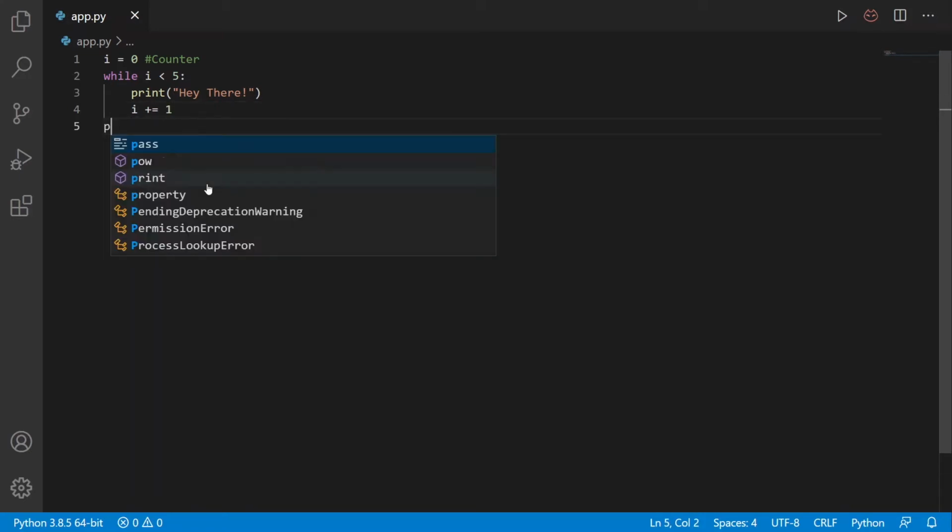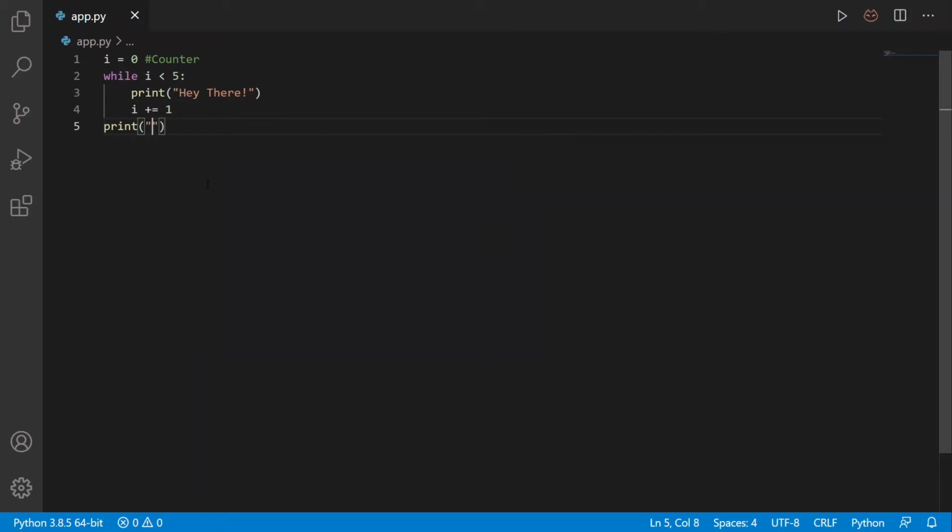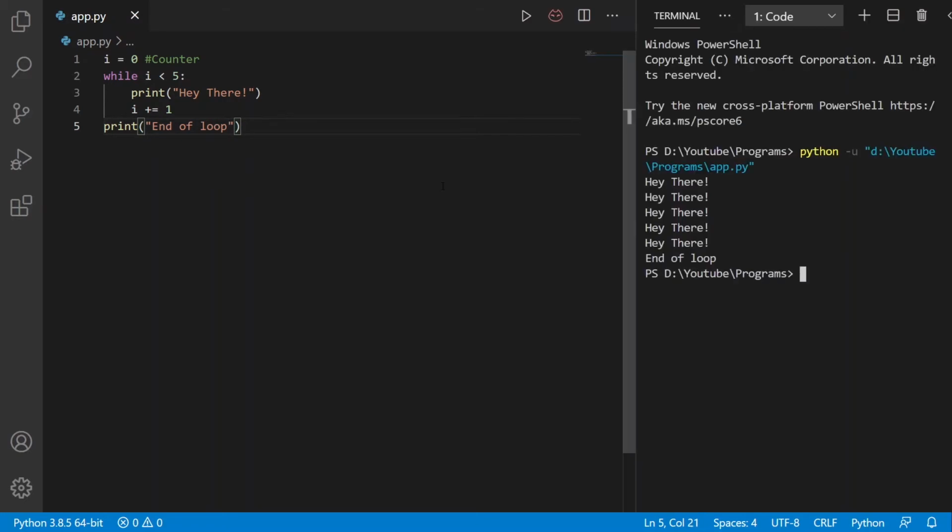That's it. Here I will write print "end of loop". Execute it. So here we got 5 times "Hey there" and at last we have "end of loop".